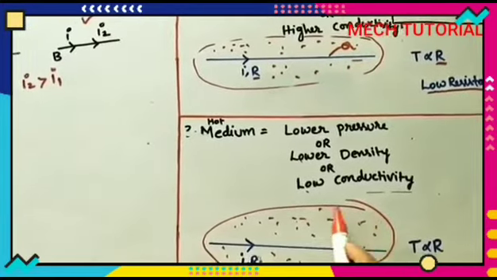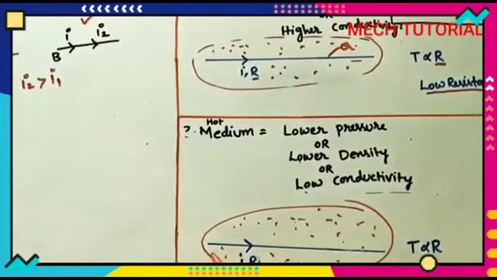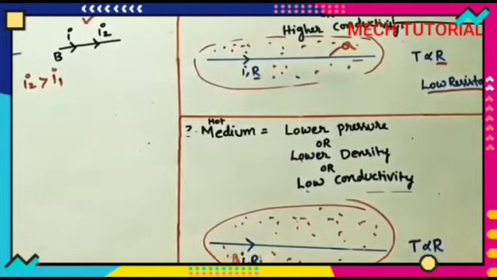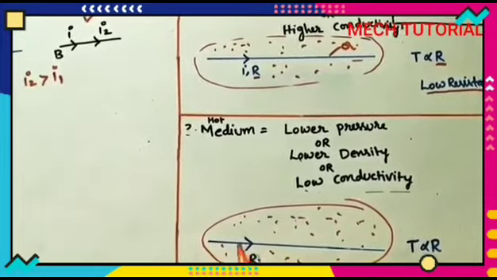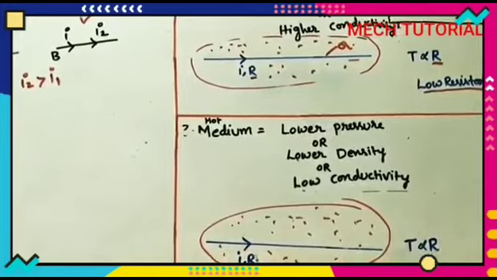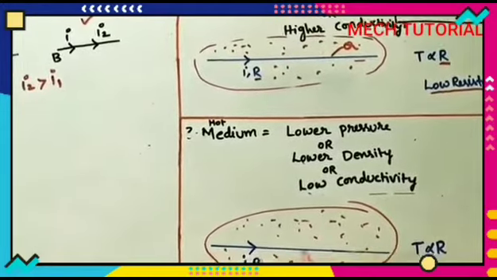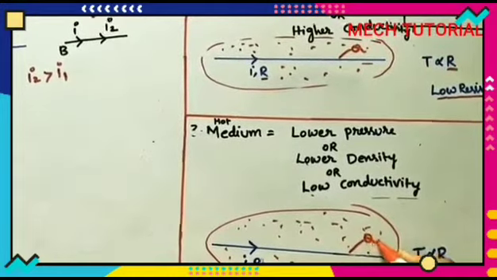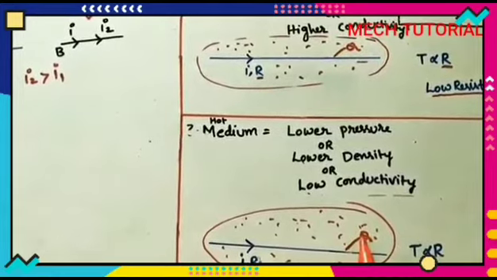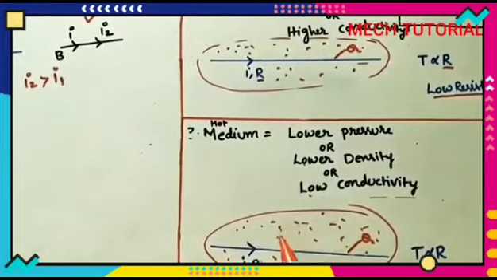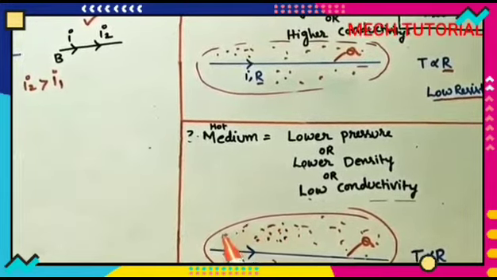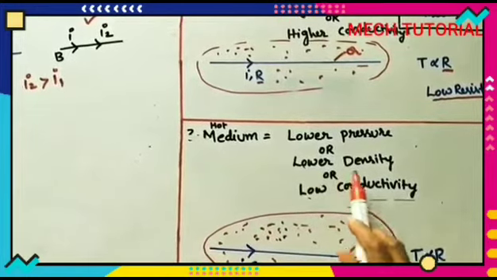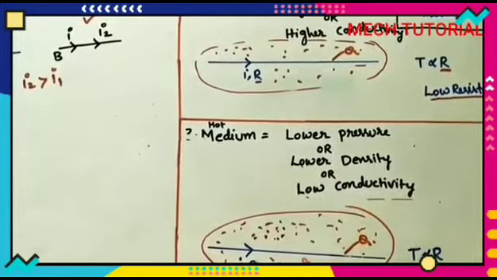Now I am taking this lower density or lower conductivity medium. I am supplying a high amount of current. R is the resistance of this cable. In it also some heat will be generated. Here we are giving the hot gas, or lower density, lower conductivity medium.